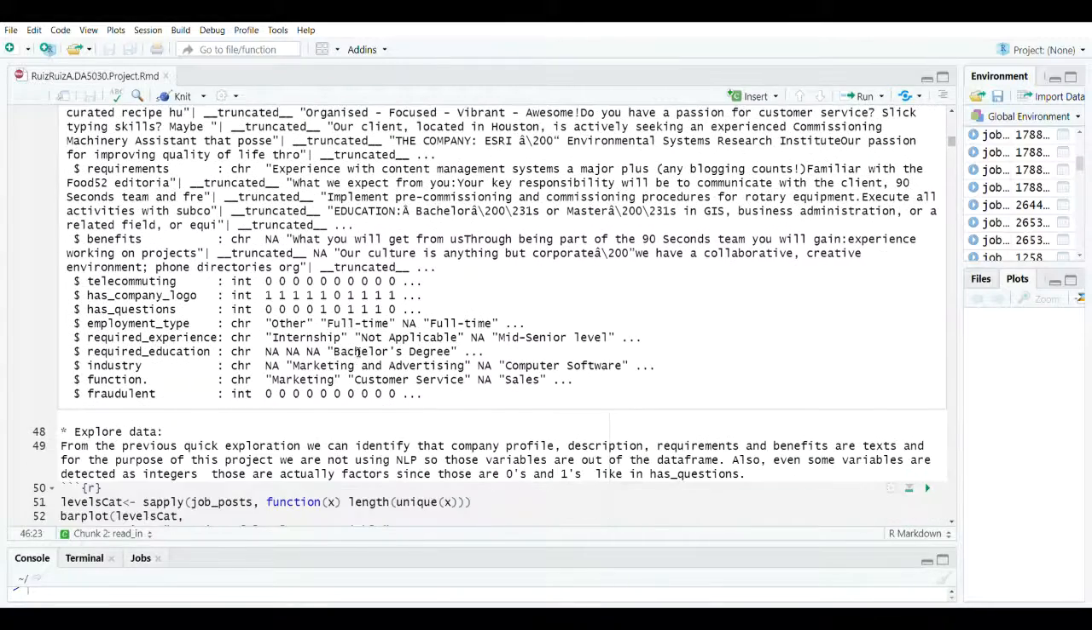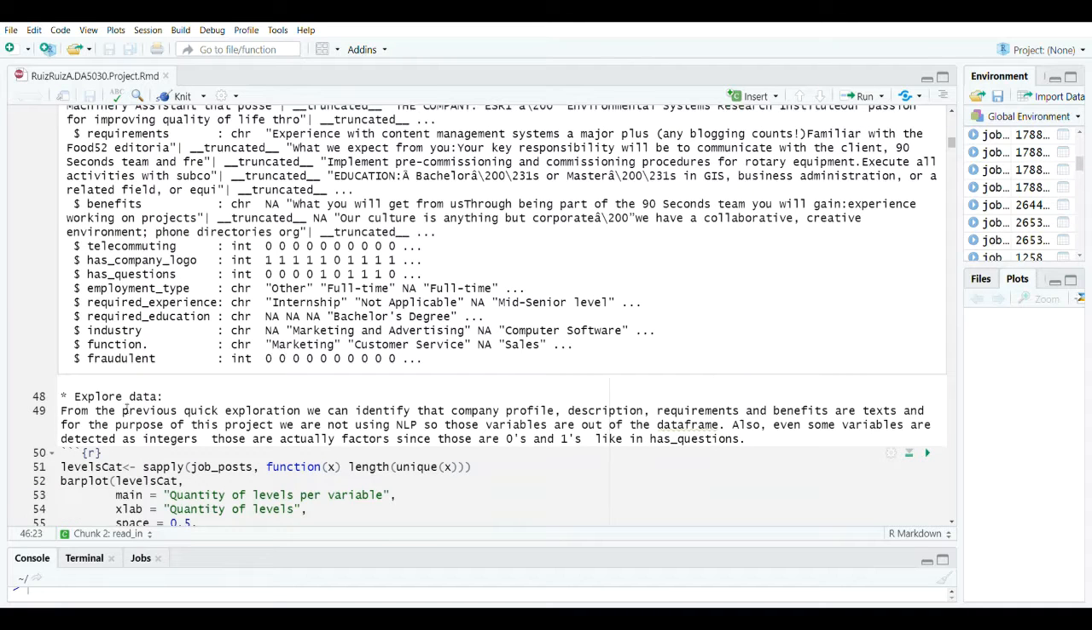But we also have some data that is already categorized, like telecommuting, or if the company has a logo or not, or if it has questions. And at the end, we have our outcome, which is called fraudulent, and it is going to identify with a 0 if the job post is not fraudulent, and with a 1 when it is fraudulent.